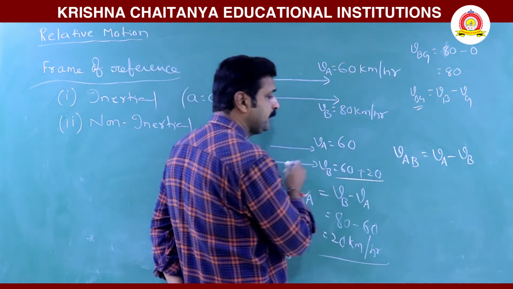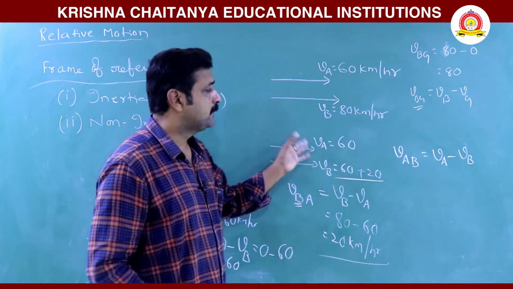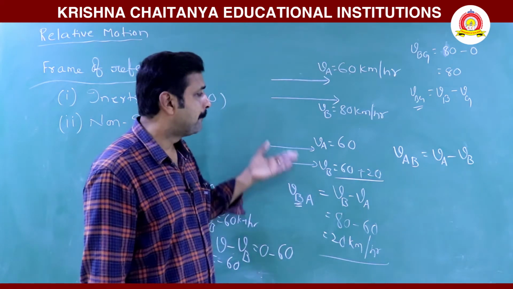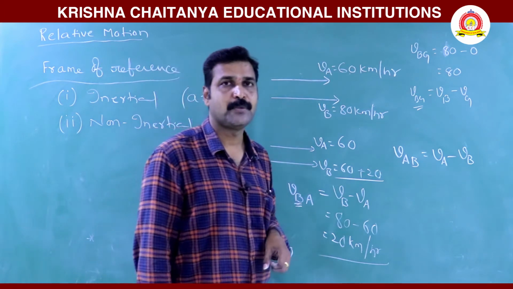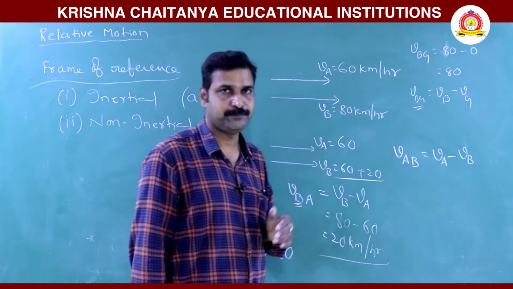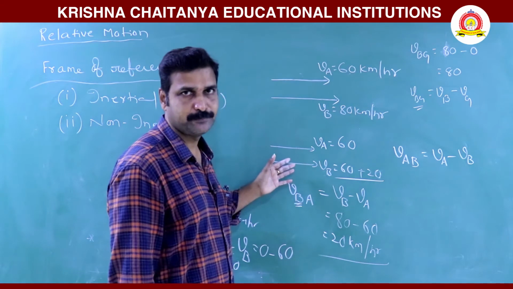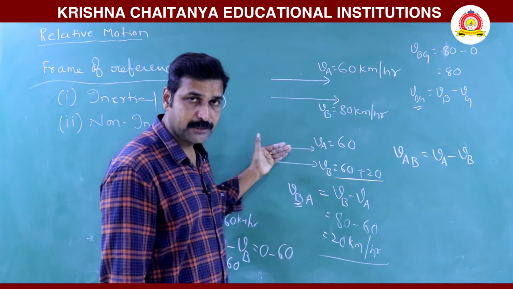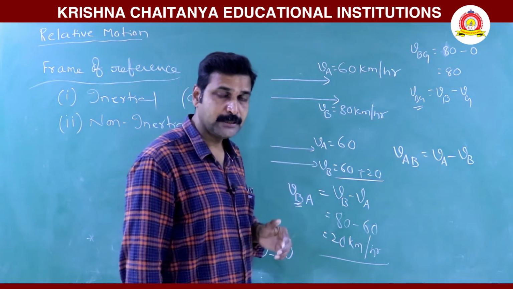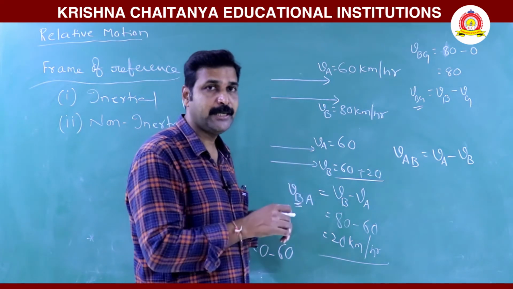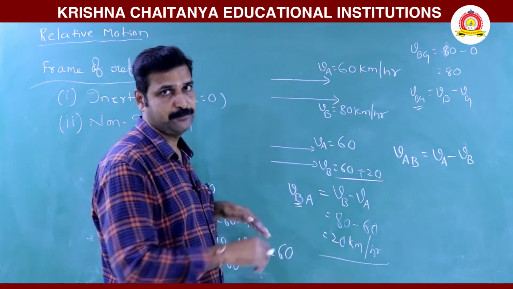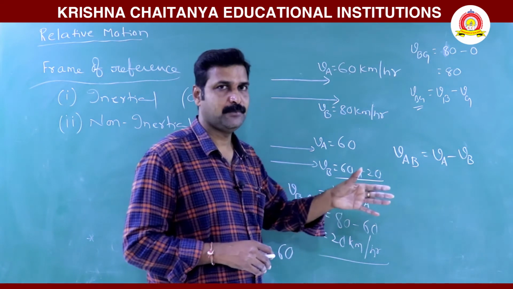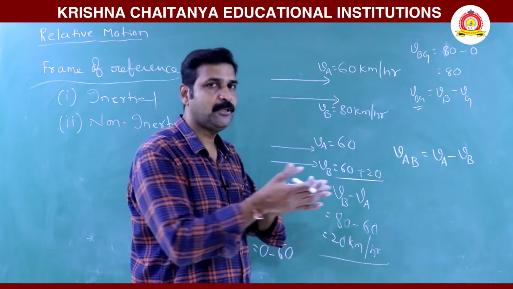Since he is moving with 80 and bus A is moving with 60, bus A is lagging by a speed of 20 compared to B. Here B finds that A is going back. Actually A is also moving in the same direction; the person on the ground can observe it.